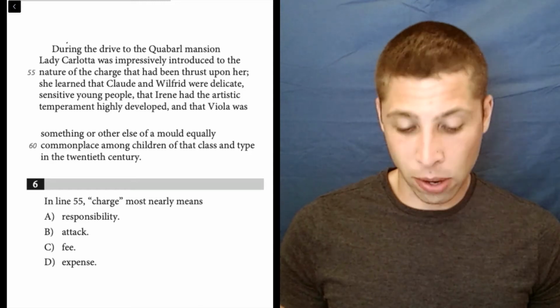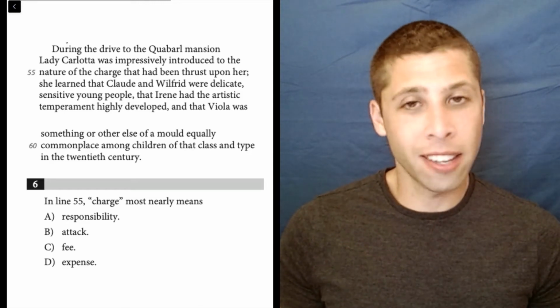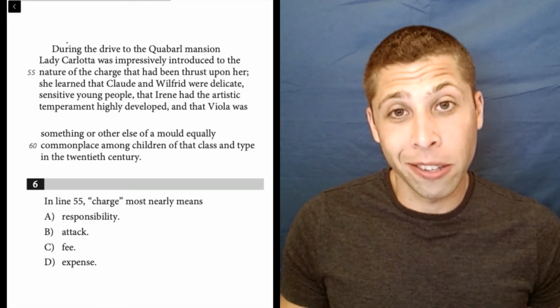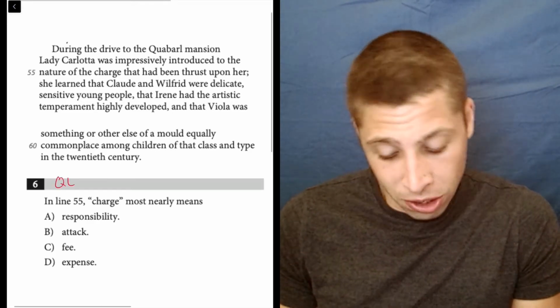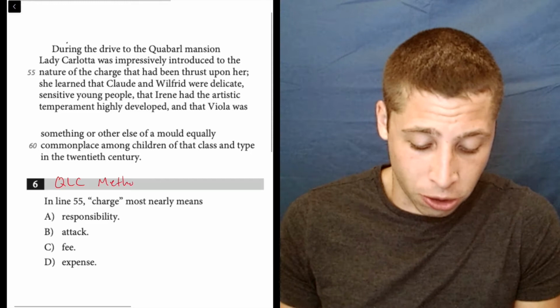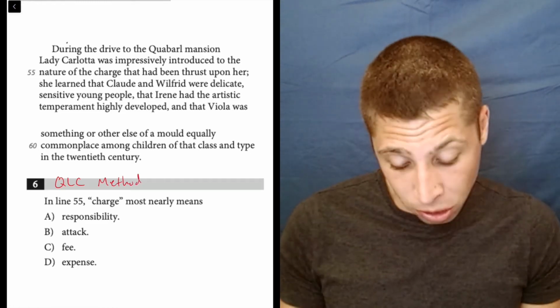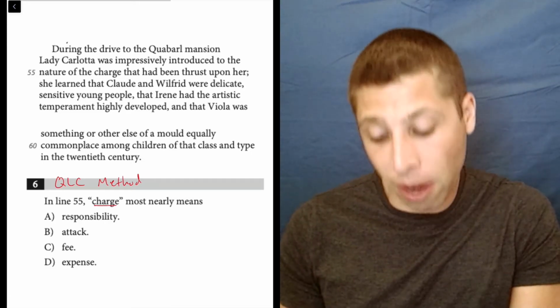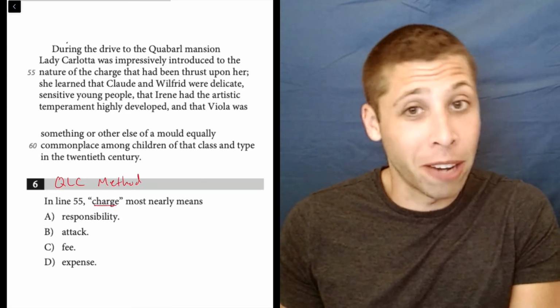For this vocab question, we really just want to use the context. So I guess it's kind of like the +1 sentence rule. Maybe we'll just stick to the QLC method here for our strategy. We read the question, we know the word "charge," but before we look at those answer choices, we go to the line references, the L, and we try to figure out what's going on.